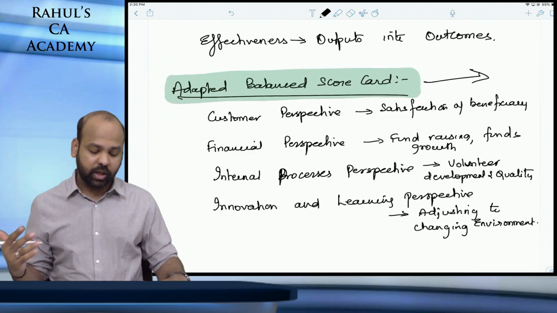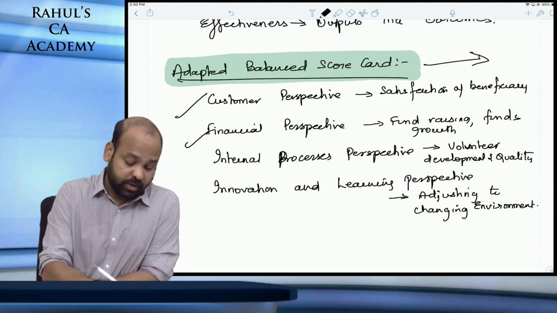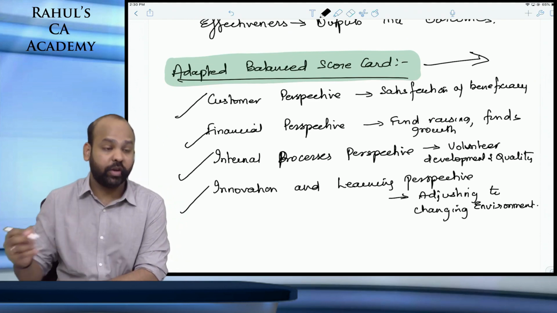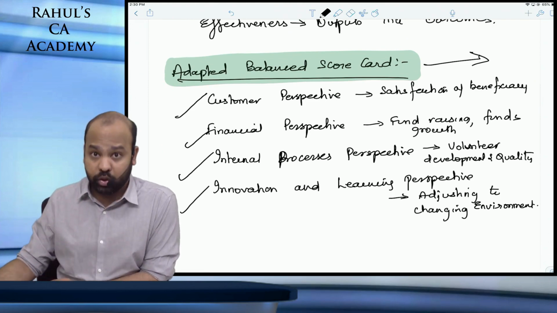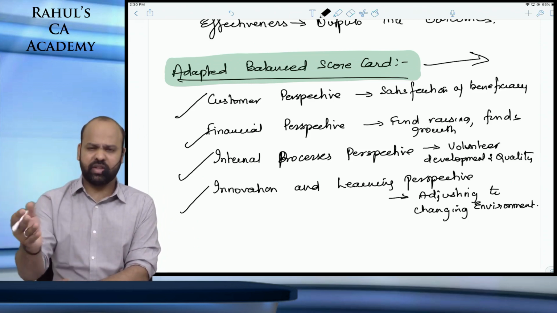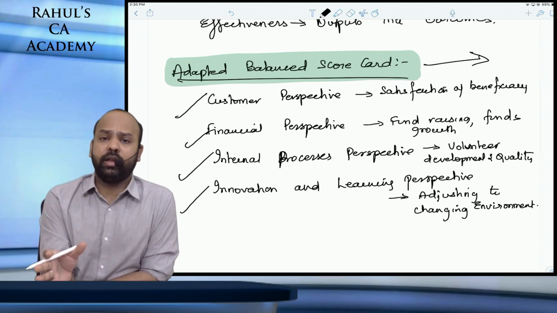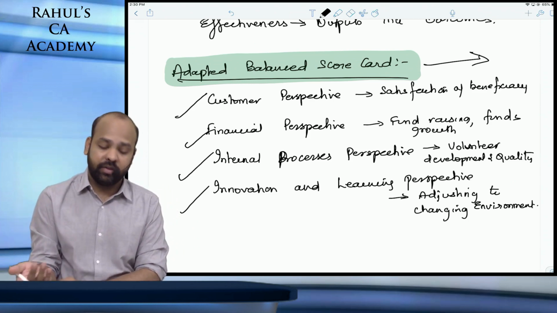The other approach here is the adapted balanced scorecard. Under this also we have the financial perspective, customer perspective, internal process perspective, and innovation and learning. Under the financial perspective, it is all about how many funds you are raising, what is the cost of raising funds, and what is the growth in the funds raised. I can evaluate the performance of an NPO like that: how much money are we raising, and how much is the cost incurred in raising those funds.